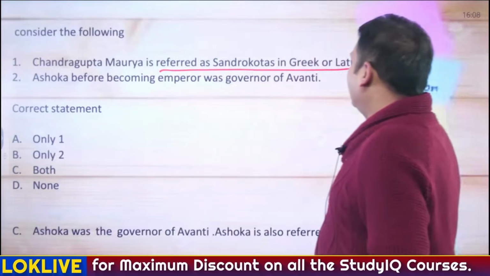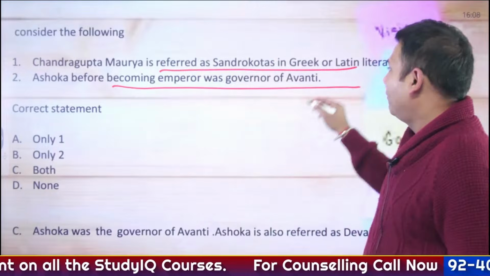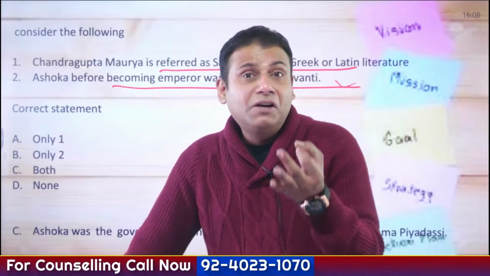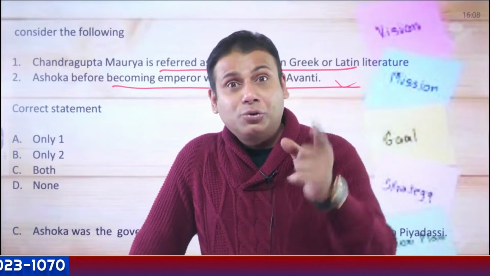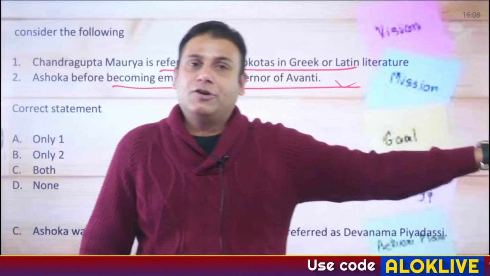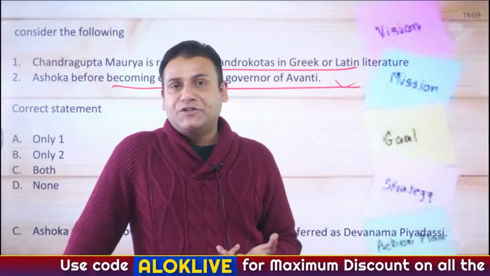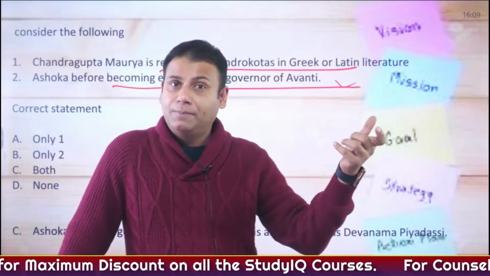Chandragupta Maurya is referred to as Sandrokottos in Greek and Latin literature. Ashoka, before becoming the emperor, was governor of Avanti. Which statement is correct? Like terminologies. Ashoka was referred to as Priyadarshi, the one of pleasing appearance. He is referred to as Raja Ashoka. A question has been asked in the UPSC Prelims examination. Ashoka was referred to as Chand Ashoka, Ashoka the fierce. He is also referred to as Devanampiya Piyadasi, beloved of the gods.